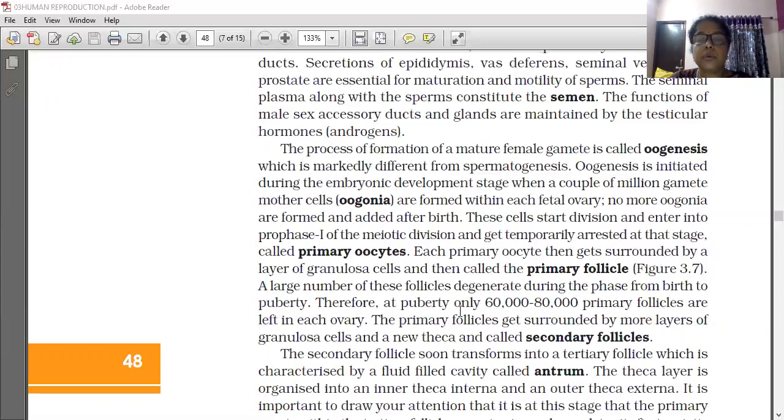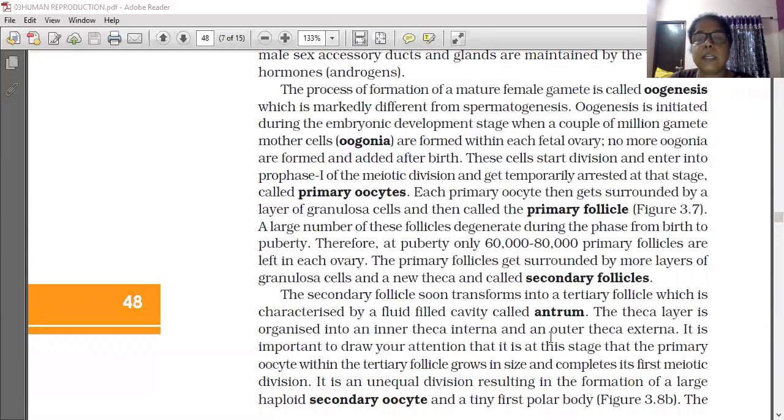A large number of these follicles degenerate during the phase from birth to puberty. Therefore, at puberty, only 60,000 to 80,000 primary follicles are left in each ovary, because many of the cells degenerate up to puberty. The primary follicle gets surrounded by more layers of granulosa cells and a new covering also forms, and then it is called the secondary follicle.